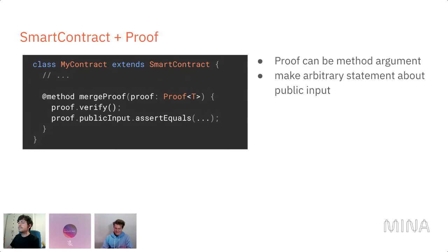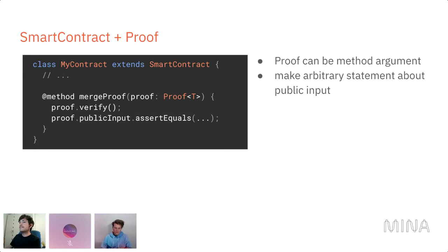If you don't do that, it doesn't get verified. So that's maybe a bit of a gotcha. We may need some error message or anything like that. But it's actually a bit more flexible. You can also optionally verify based on some Boolean value. But this is the most important thing. You can verify them, and you see that the proof has a public input on it. And for instance, we could say, we assert that the public input is such and such.